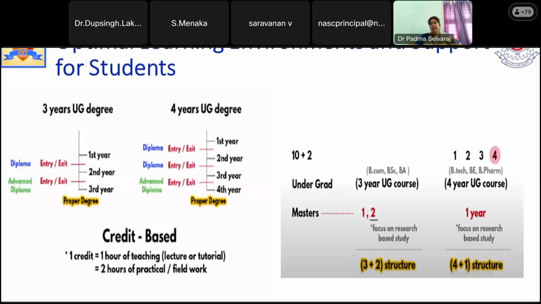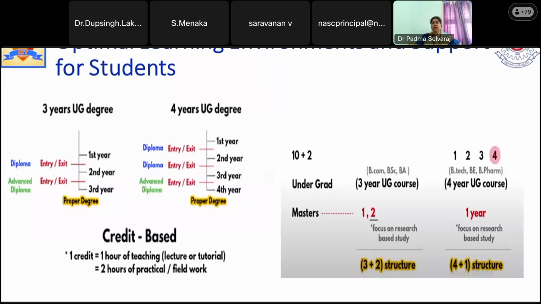When we are speaking about the master's course, students who have studied the 3-year undergraduate course have to do 2 years of masters. The last year of the masters will be completely focusing on research.